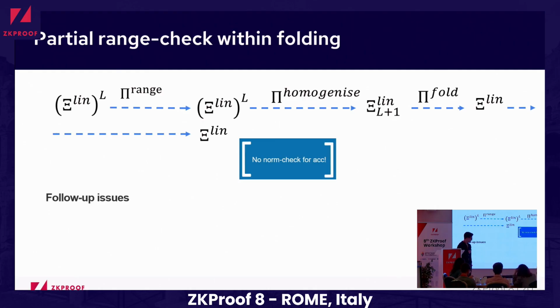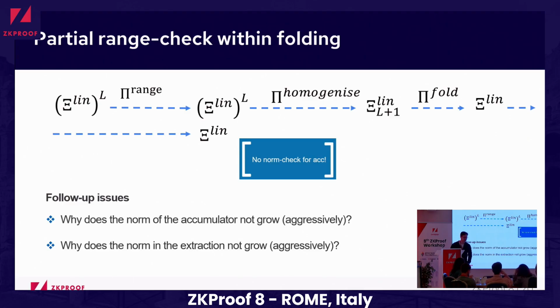So it brings more issues. Like we range check only this part, but we still didn't argue about this norm. Like, okay, if we range check only this input part, why does the norm of both extraction and correctness not grow aggressively?